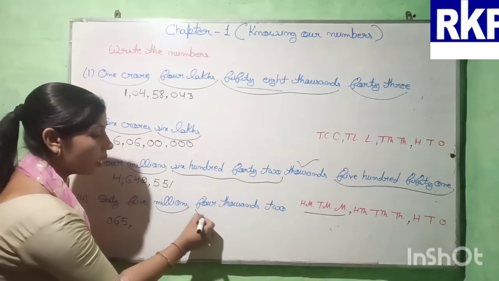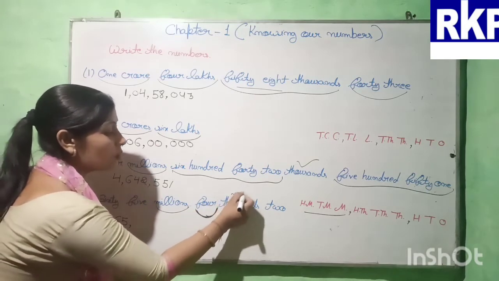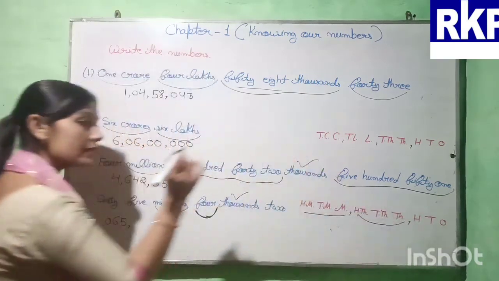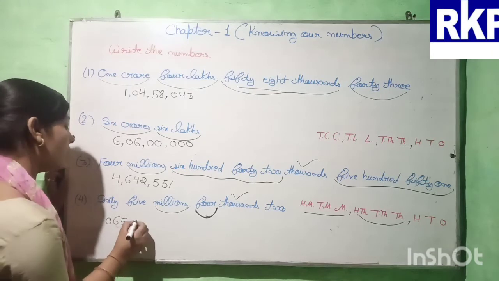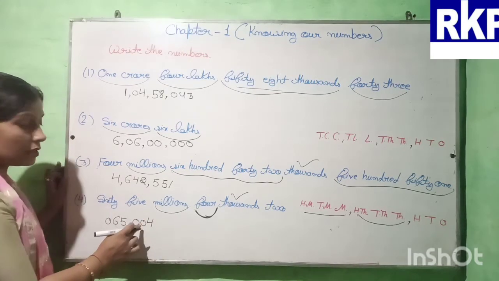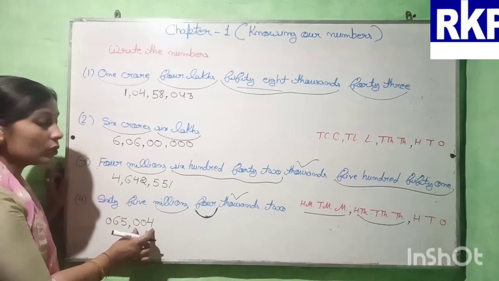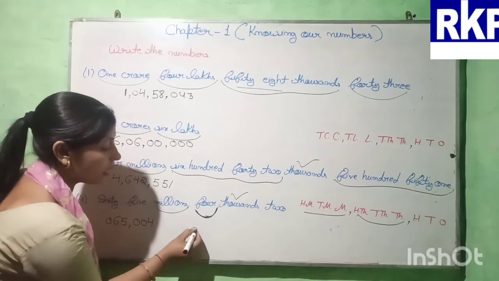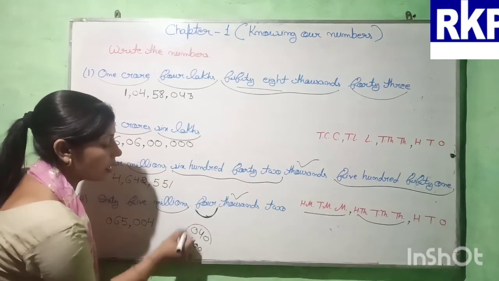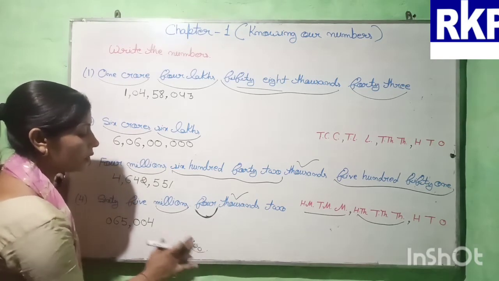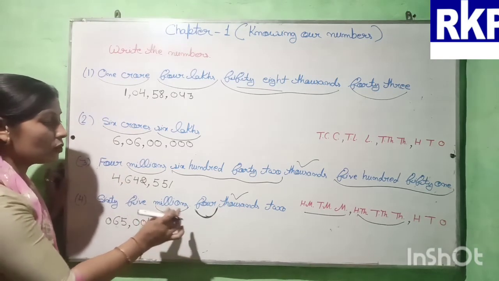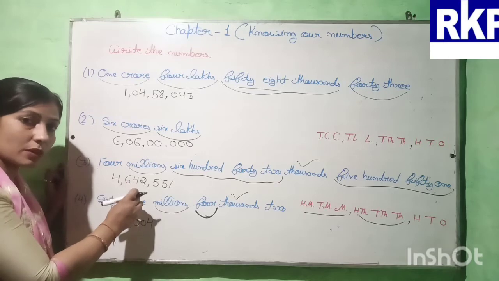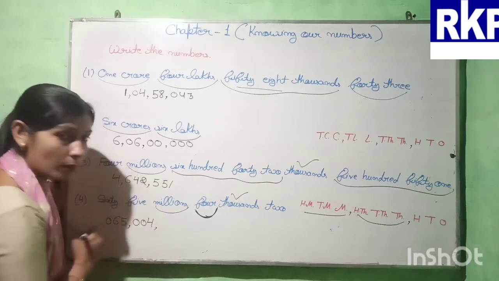Now 4,000s means in the thousands period we are having only 4. But here we need to write 3 digits. So what we will do? Yes, we will put 0, 0, 4, because here we need to write 3 digits in this period. So 0, 0, 4. Okay. Not like this or not like this. These are wrong. Okay. So we will write only 0, 0, 4, because we have to write only 4,000s. So 4, and this 4 will come in the thousands period. So 4,000s. Then comma.